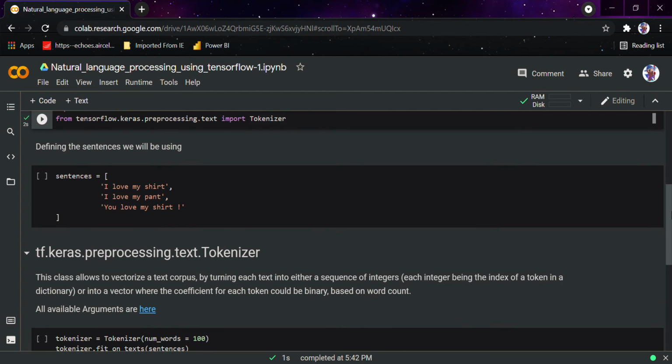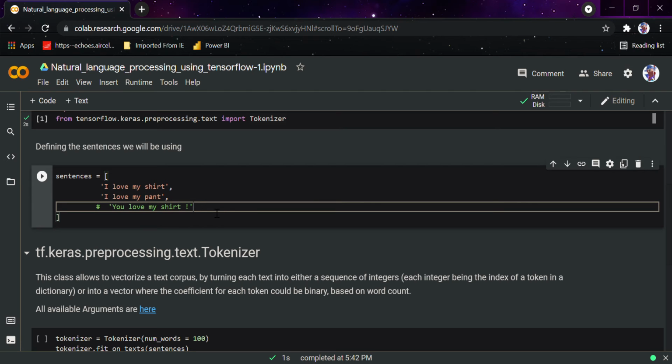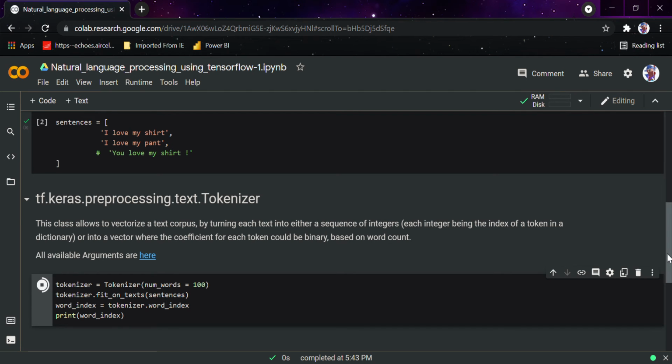After that, we would be giving three sentences here. For now, I would be using only two sentences, and we would be experimenting to see the difference and how parameters work. I would be giving two sentences to my neural network, saying these are my sentences, and for now I am not doing training or testing, that is a very far thing. For now I am just telling you how these sentences are embedded and how the tokenizer takes things. I would be running this, and now I would be running this command.